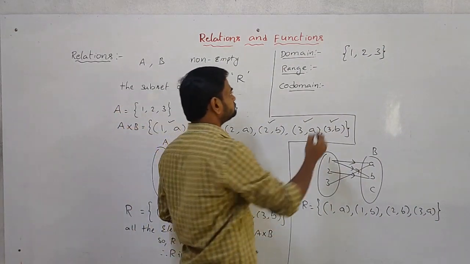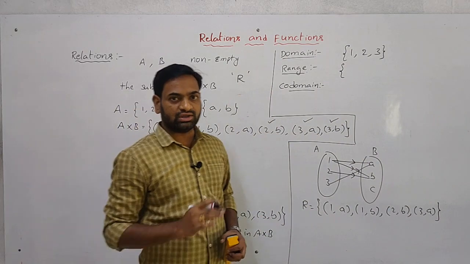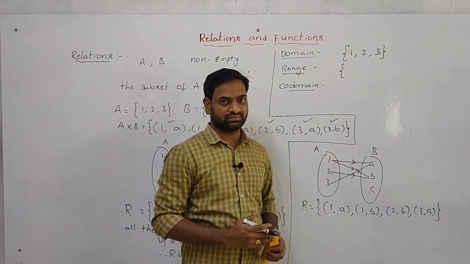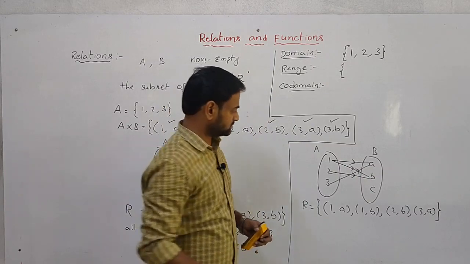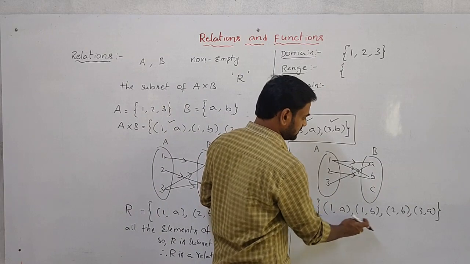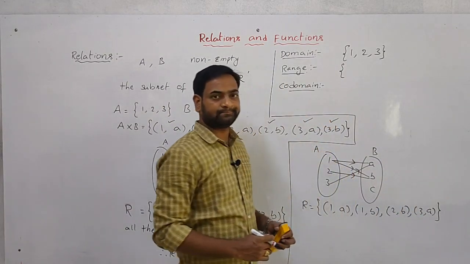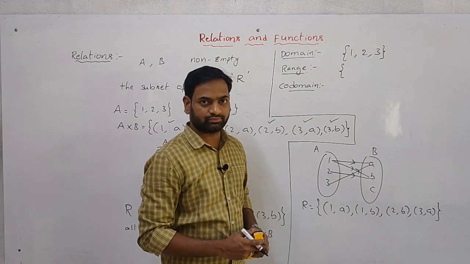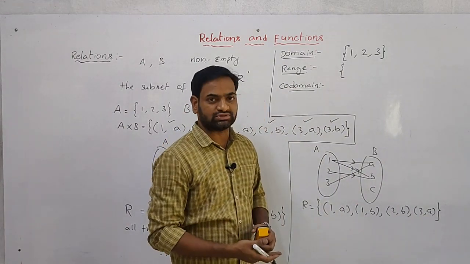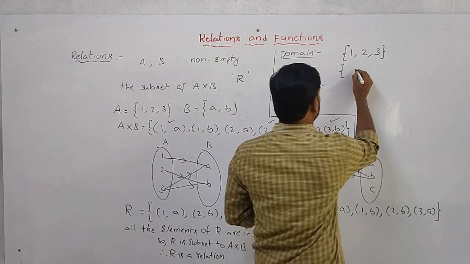Next, what about the range? Range is the set of all second elements which are in the relation. The second elements are A, B, B, A, that is A comma B only. A is repeated 2 times, B is also repeated 2 times, even though we take them only 1 time. So that is A comma B.